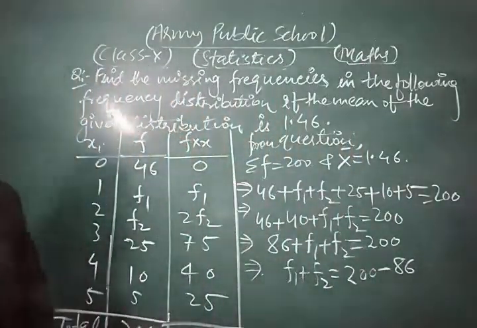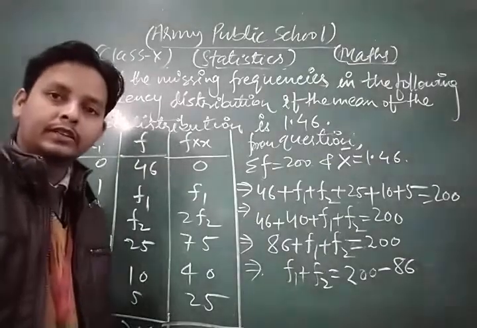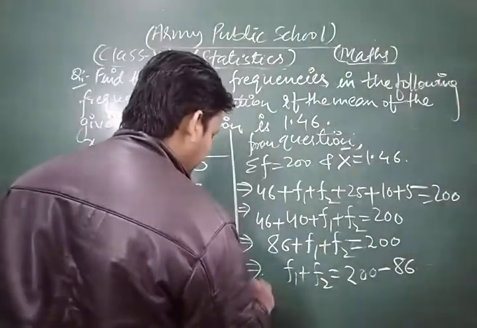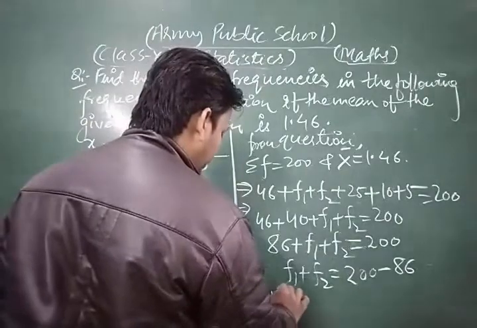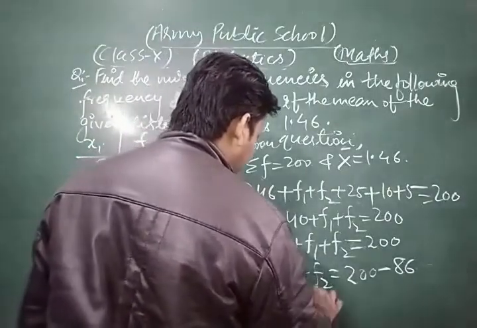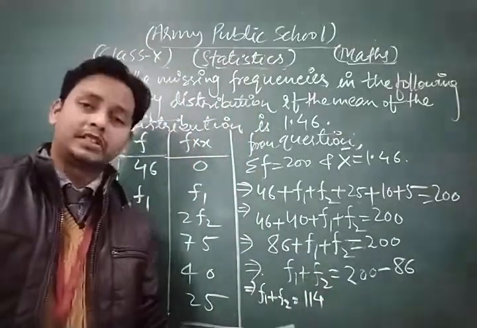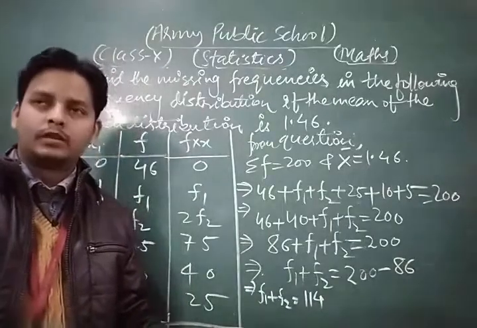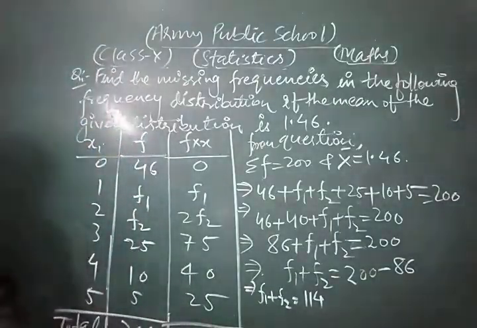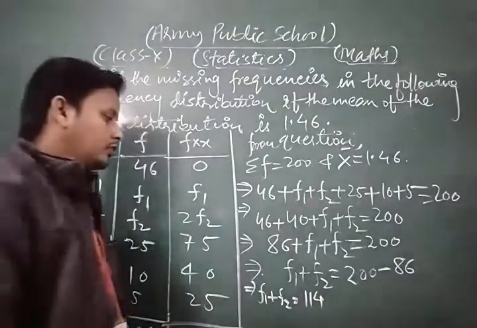200 minus 86. Now we subtract them, so we get 114. This implies that we get the very important relationship: F1 plus F2 is equal to 114.